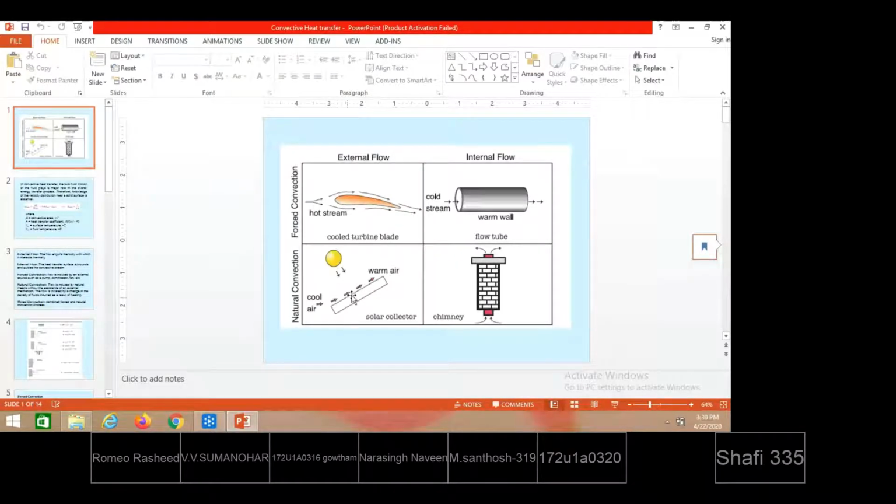The density difference alone will make the fluid particles travel on their own. From the entry level to the exit level, due to the decrease in density, the density will decrease in this direction. By becoming lighter, naturally the circulation will take place. This is how the mechanism of convection takes place.